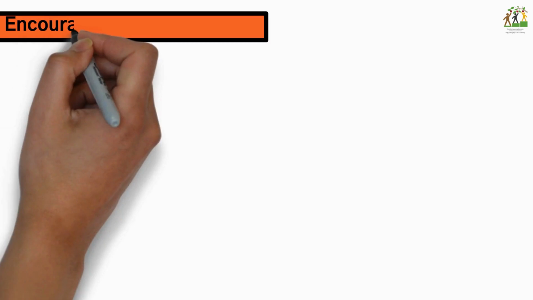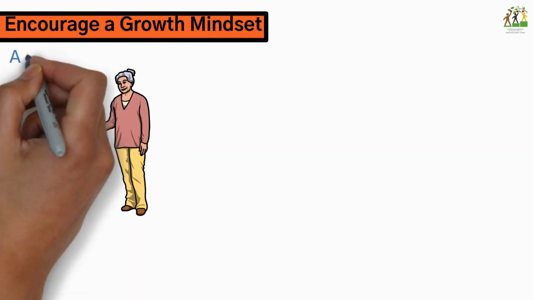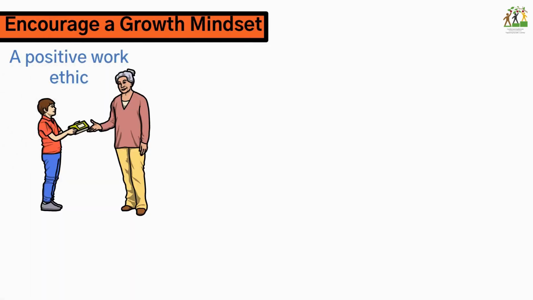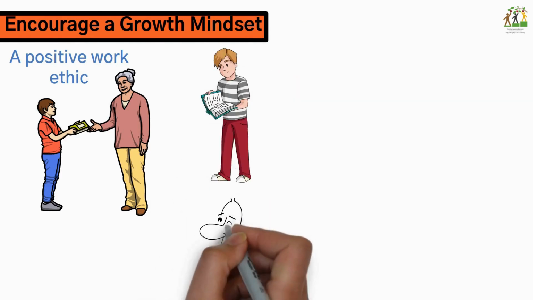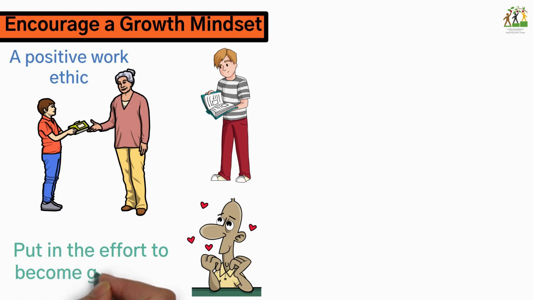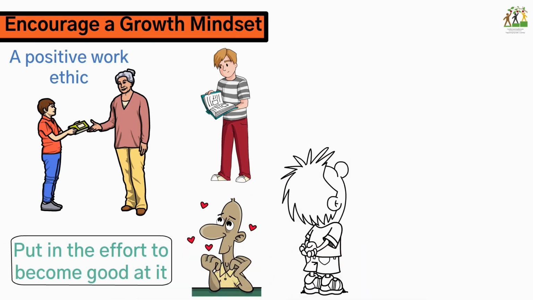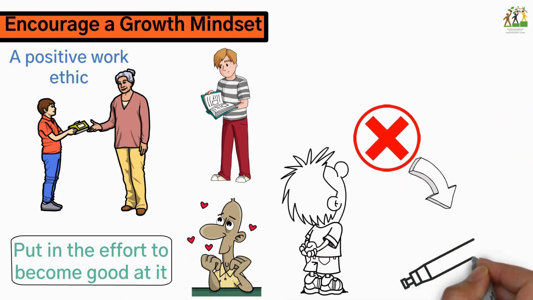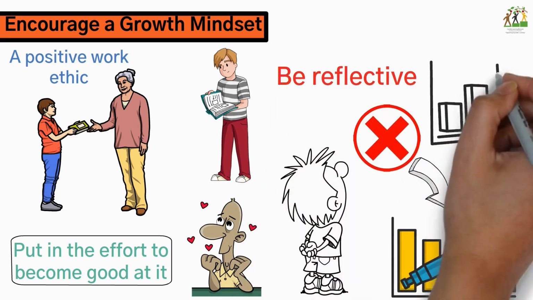Encourage a growth mindset. Teach your child to adopt a positive work ethic. Their abilities can be developed through hard work. Practice your passion. When you find something you love, put in the effort to become good at it. Learning from mistakes. We all make mistakes. It's part of the growth process. Be reflective and grow from shortcomings.